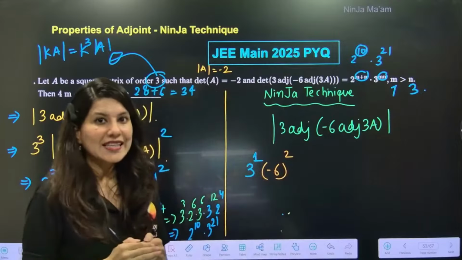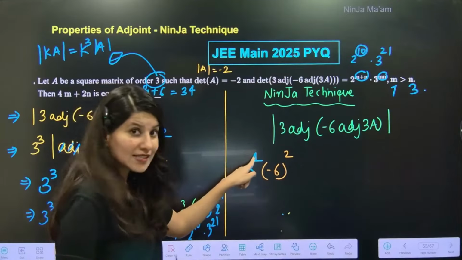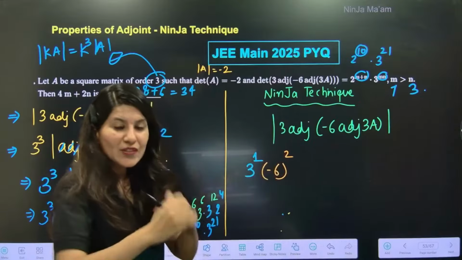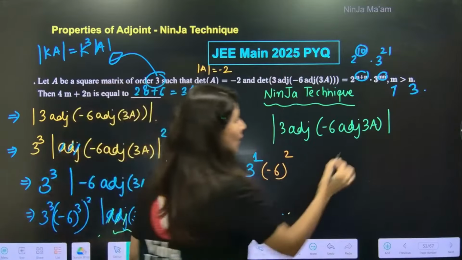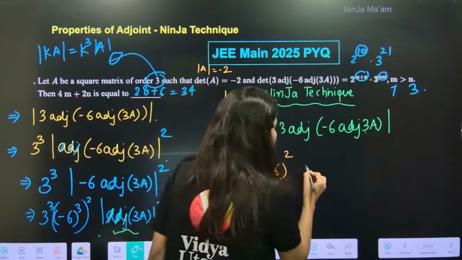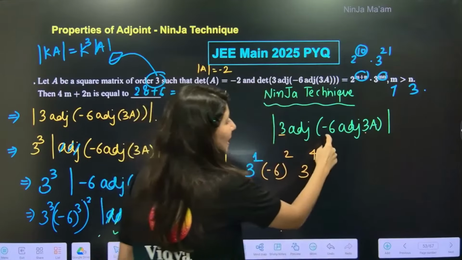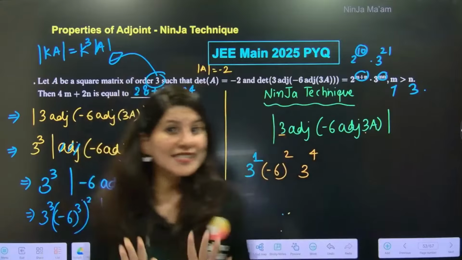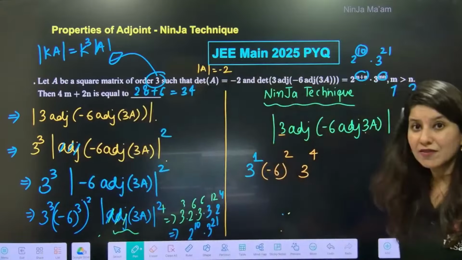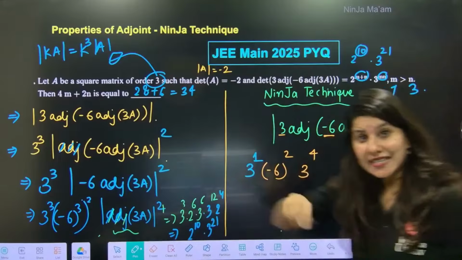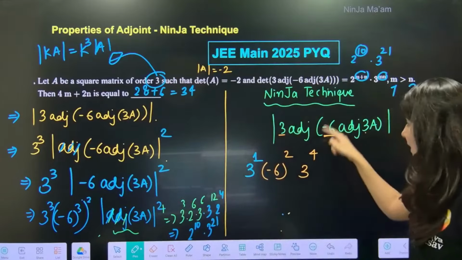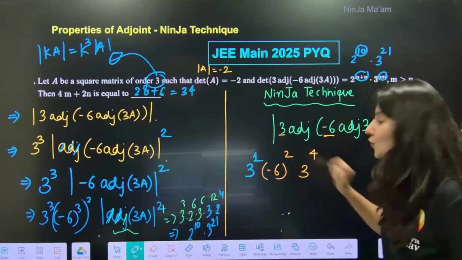Okay. So basically what we have to do is, this is 2 power 0. This is 2 power 1. So we have to keep on increasing powers of 2. Now this 3 will also come out. Okay, and 3 will have power 4. Can you see 3 power 1? Because it is not inside any adjoint. So 3 power 1. Minus 6 is inside single adjoint. Okay, one layer of adjoint. So 2.